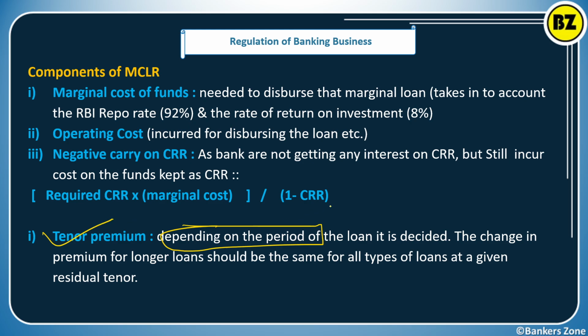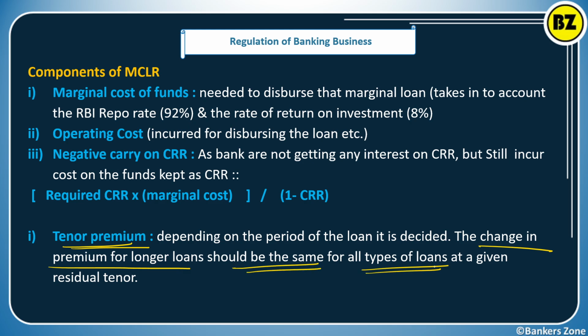Generally, if the loan is long term, more than 1 year, more than 3 years, in such cases the rate of interest will be more, right? So if the tenure of the loan is less, the rate of interest will be less. That means it is the tenor premium. Due to the tenor, the cost is affecting, the rate is affecting. That's what is called the tenor premium. The change in the premium for a longer loan should be the same for all types of loans given at the residual tenure.